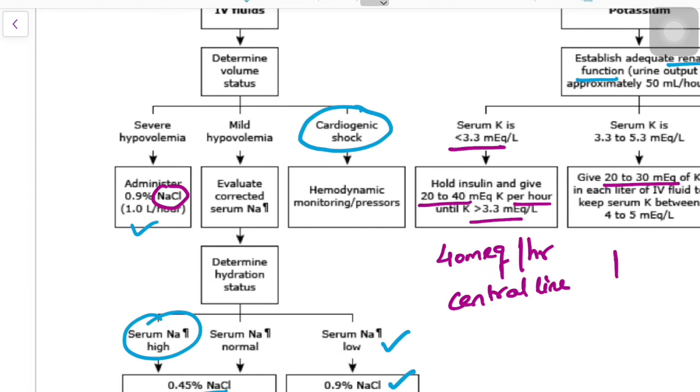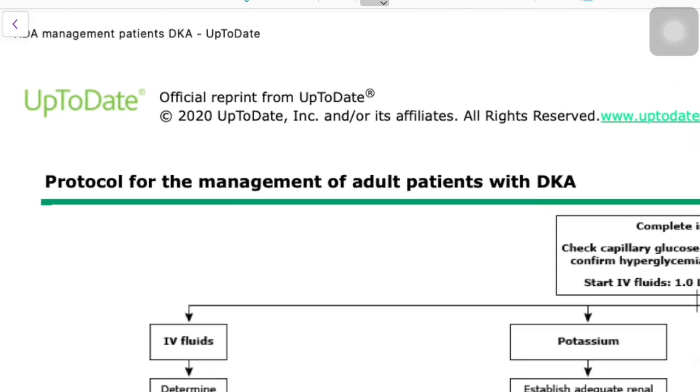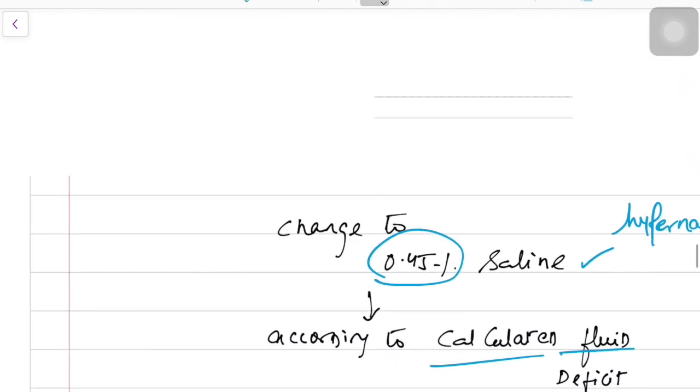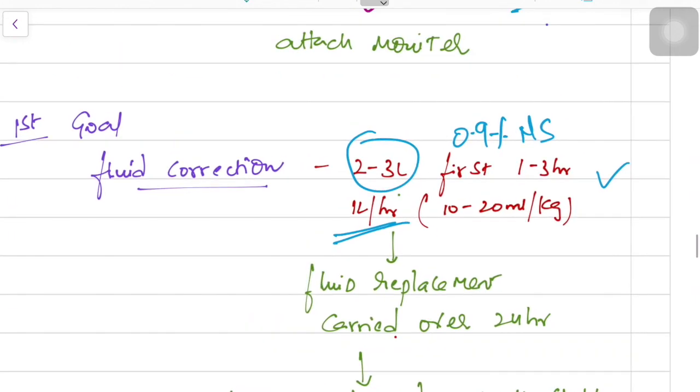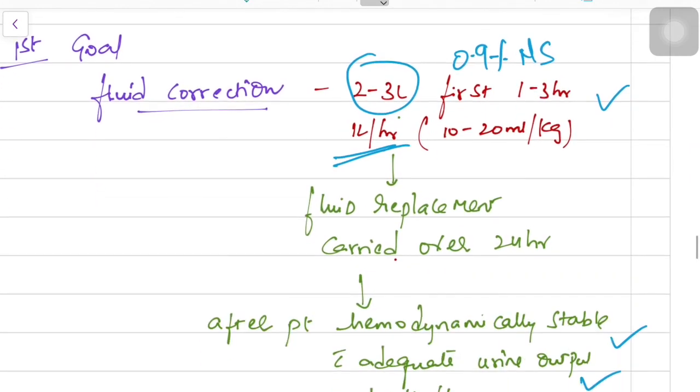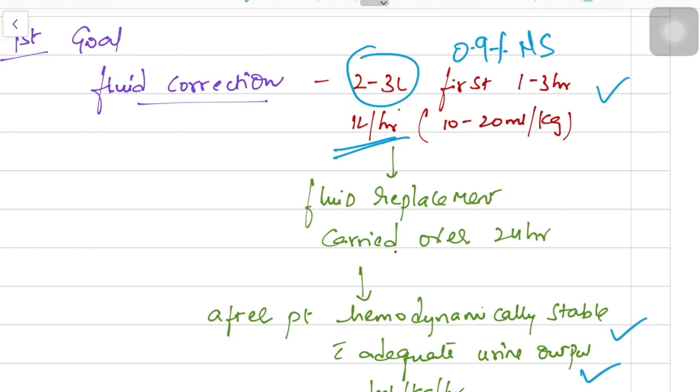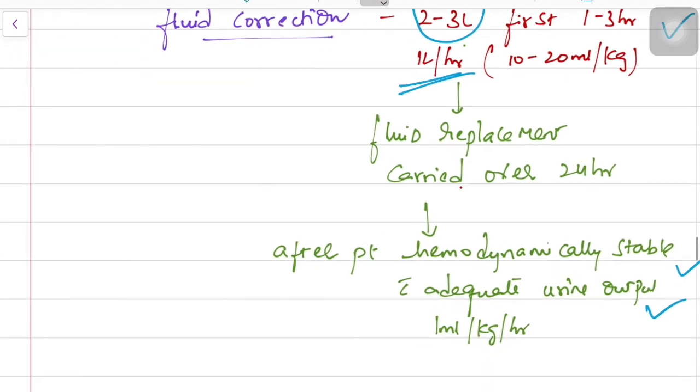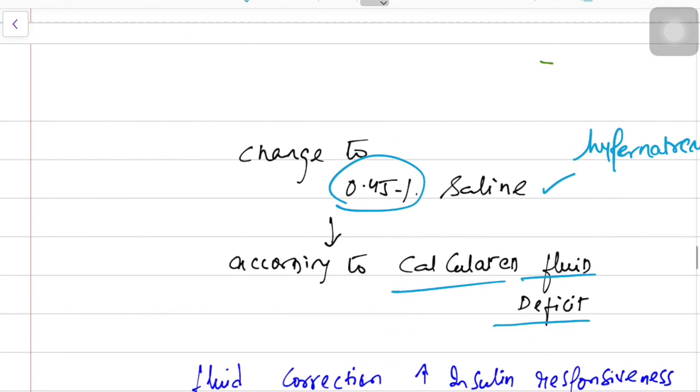And one exception to this rule is cardiogenic shock. If the patient is in cardiogenic shock, then you can't give more fluids. You should manage him accordingly. And up to what time should the fluid continue? The fluid should continue over 24 hours, after the patient is hemodynamically stable and there is adequate urine output, usually 1 ml per kg per hour.